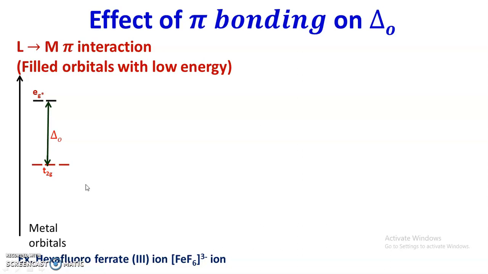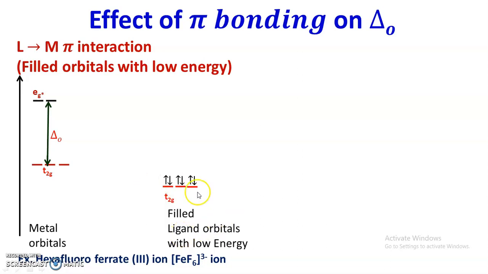But as I said, when certain ligands are present like fluoride, chloride, bromide, phosphine, arsine, cyanide or carbonyl, then there is a possibility of pi interaction, and because of pi interaction this energy gap changes, decreases or increases.